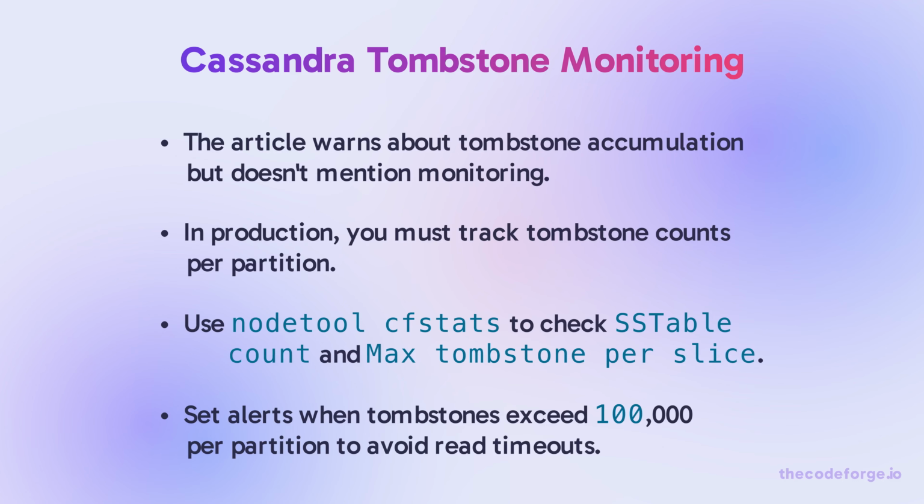The article warns about tombstone accumulation but doesn't mention monitoring. In production, you must track tombstone counts per partition. Use nodetool stats to check SSTable count and max tombstones per slice. Set alerts when tombstones exceed 100,000 per partition to avoid read timeouts. Slack uses a background compaction job that runs during low traffic to merge SSTables and reclaim space.